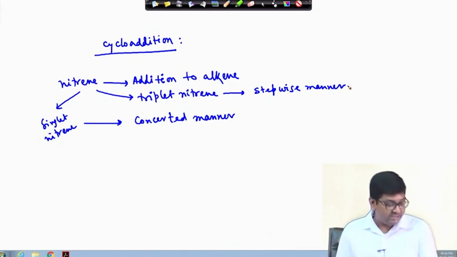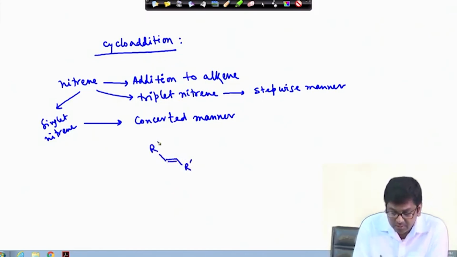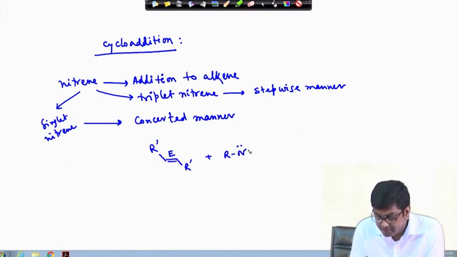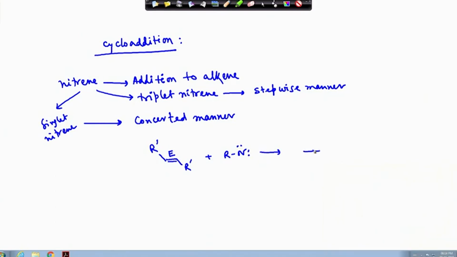As an example, if we take this E olefin with a singlet nitrene, after this addition reaction, this cycloaddition reaction, which is a 1,2-cycloaddition type, this will give this type of aziridine product.